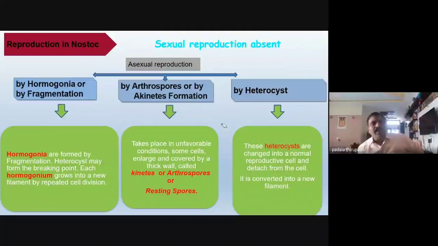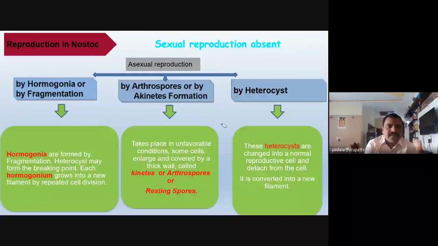With hormogonia or fragmentation, whenever heterocysts are induced in the middle part of the trichome or the terminal part of the trichome, the heterocyst may form the breaking point.